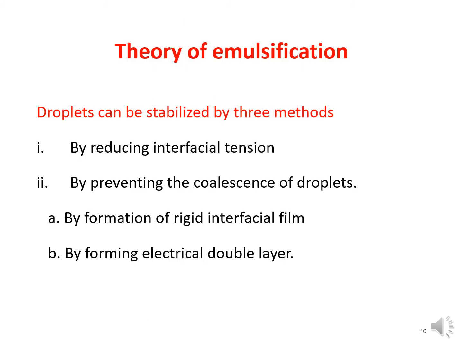Let us discuss the theory of emulsification. Droplets which are dispersed into the continuous phase can be stabilized by 3 methods. First, by reducing the interfacial tension, and second, by preventing the coalescence of the droplets. This coalescence of droplets can be prevented by formation of a rigid interfacial film, and by forming the electrical double layer around the droplets.